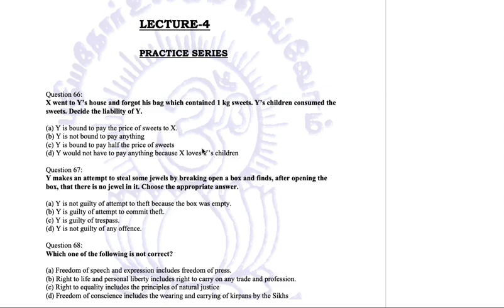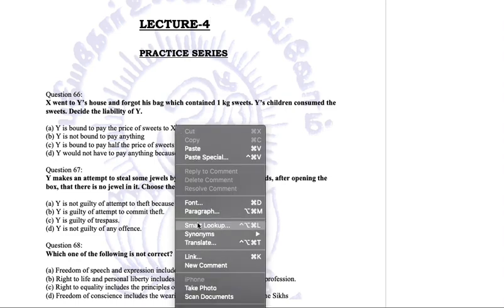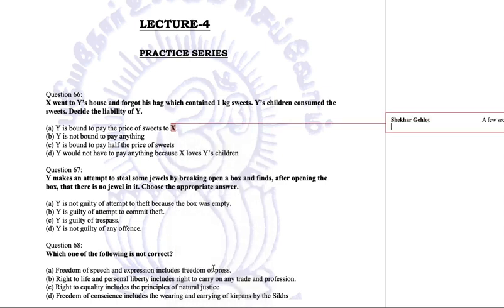See, these could be an option if we are not talking in legal terms. If we are talking in legal terms, we keep all the realistic considerations aside. We talk only about law. So legally, if X wants, Y will be bound to pay the price. So the most appropriate option here is Y is bound to pay the price for sweets. Practically, in a real situation, nobody would ask for the price. But if somebody is asking, then legally Y would become liable. So we'll go with option A.